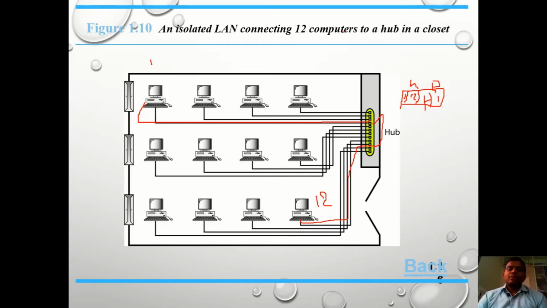Now the major disadvantage with local area networks is that they require more hardware components. That means more cables will be required and more switches or hubs will be required. This is a little bit of a drawback with local area networks. So these are the details about local area networks. Once again, the major advantage is that they are suitable for small distances or small area networks. They are also suitable for universities, colleges, and organizations. This type of application is well suited for local area networks.